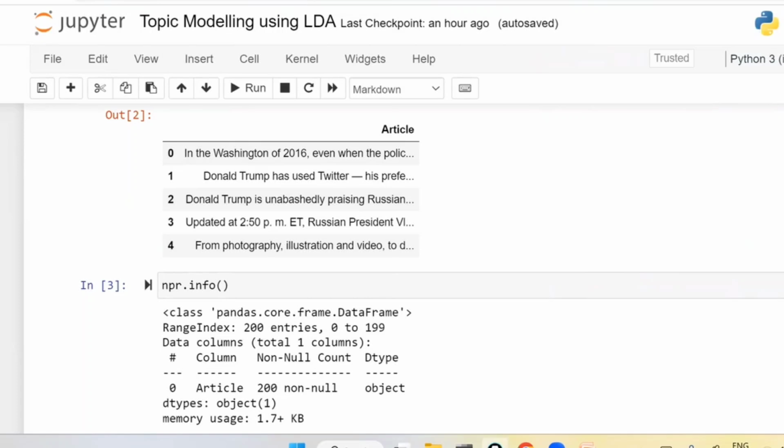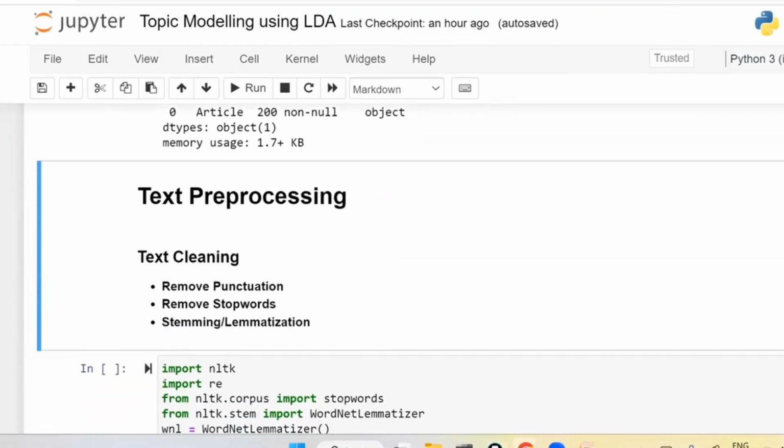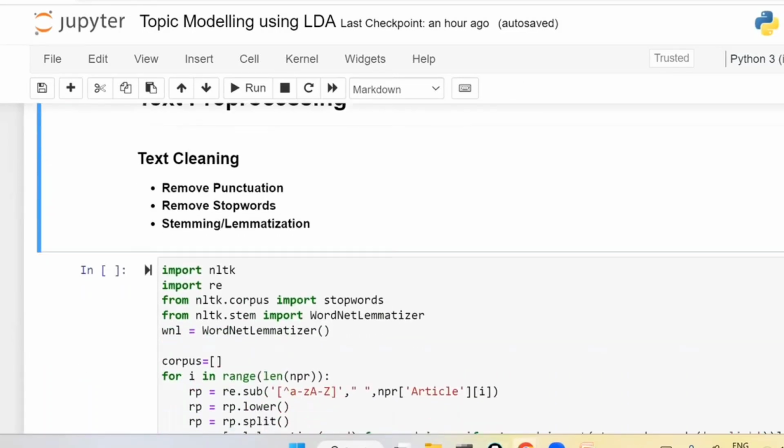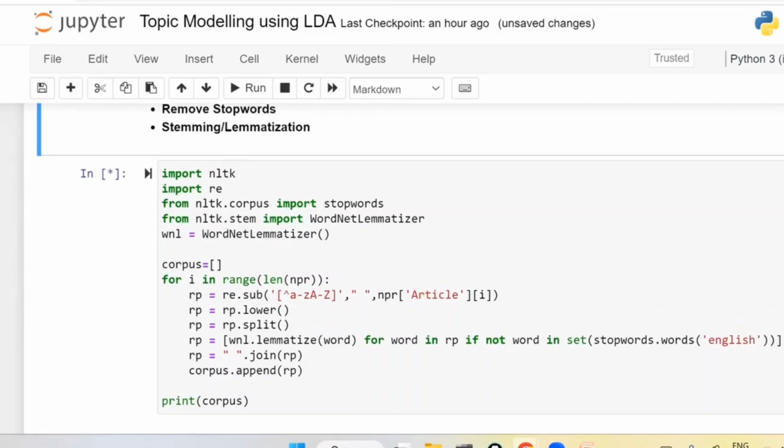So you have 200 articles. Now in these 200 articles, I want to group them. Just I want to group them. Which are related articles, I want to group them into one. Now what I am going to do, first text pre-processing. Okay, text pre-processing, out of which the first one is text cleaning. I am going to do the text cleaning.